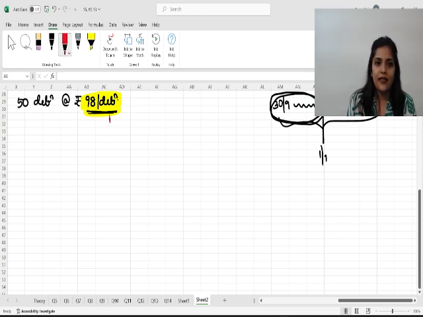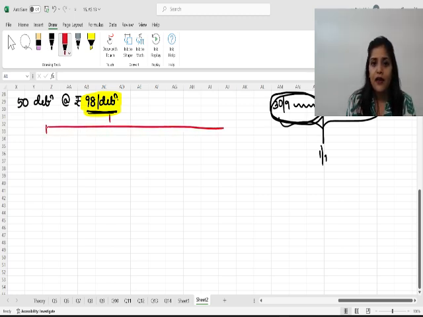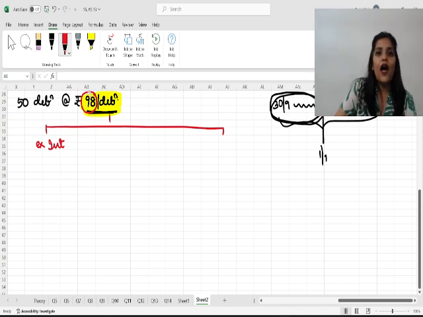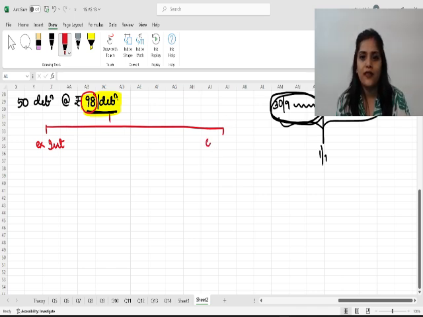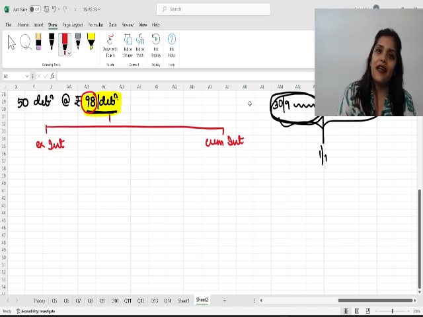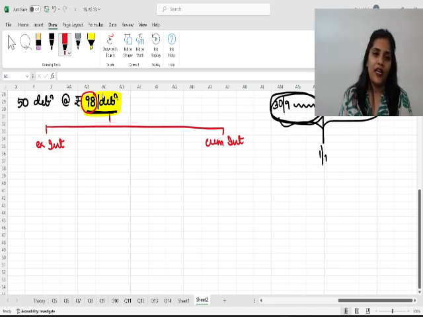If the question states that this debenture is excluding interest or ex interest, then along with this price, we also have to pay interest separately. Or if the question says cum interest, that means in this 98, interest is also included.